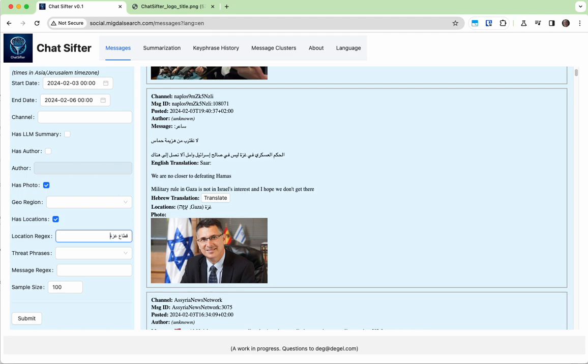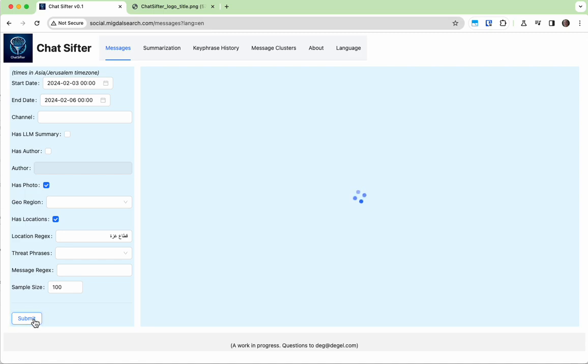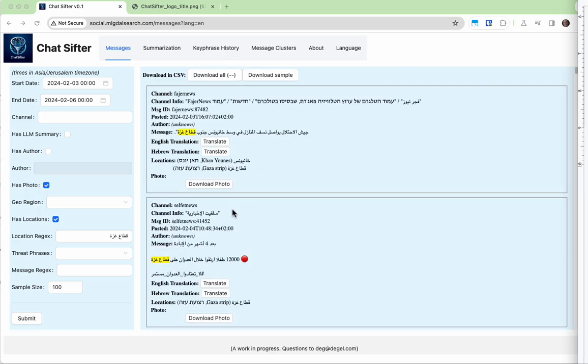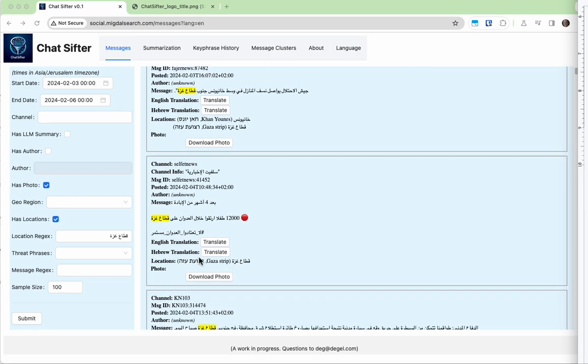There's a white space at the end. Yeah, let's get rid of that. And let's search. So messages that have a photograph, have a location, and contain the location Gaza in them from the last 3 days. Okay, so each one of them, the matched location is highlighted, and we can translate.